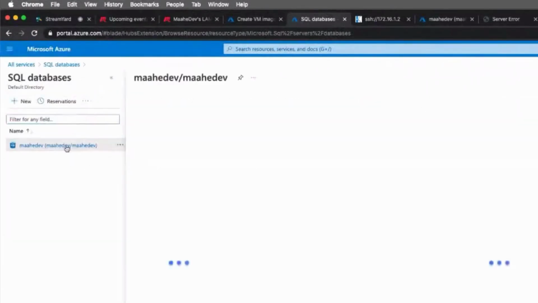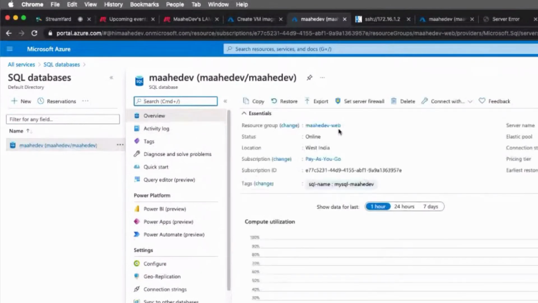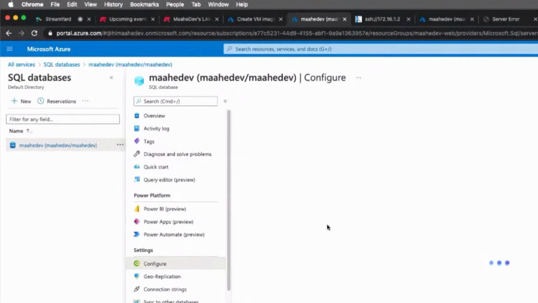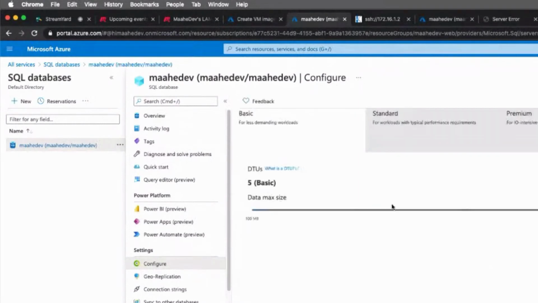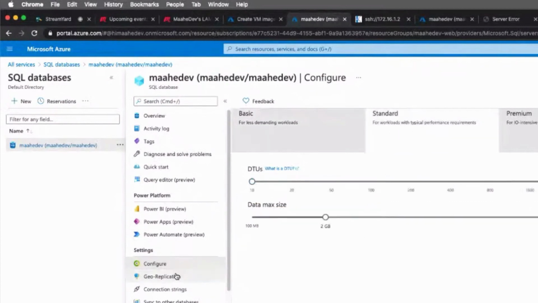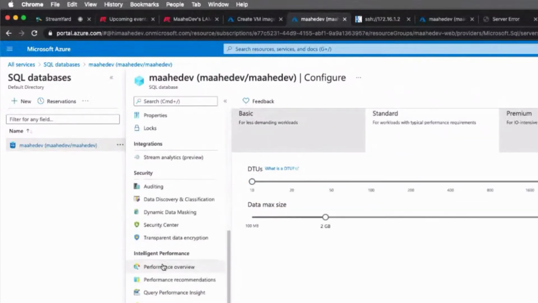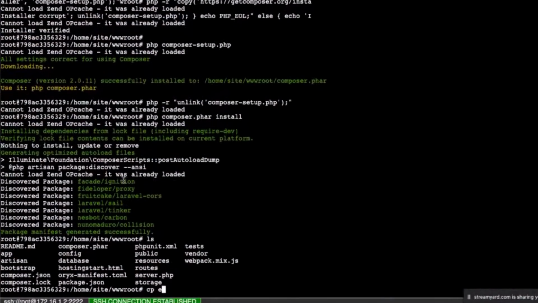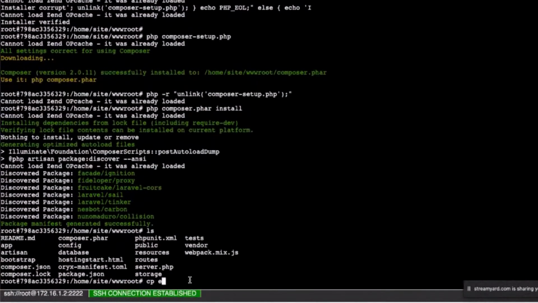So let's see. This is what I have created earlier. If you see overview, we should see some information here. I was trying to actually install this into my application and show that, but I thought it may go too long, so I just focused on one thing. So this is the SQL database. Here we have seen, I have installed, and